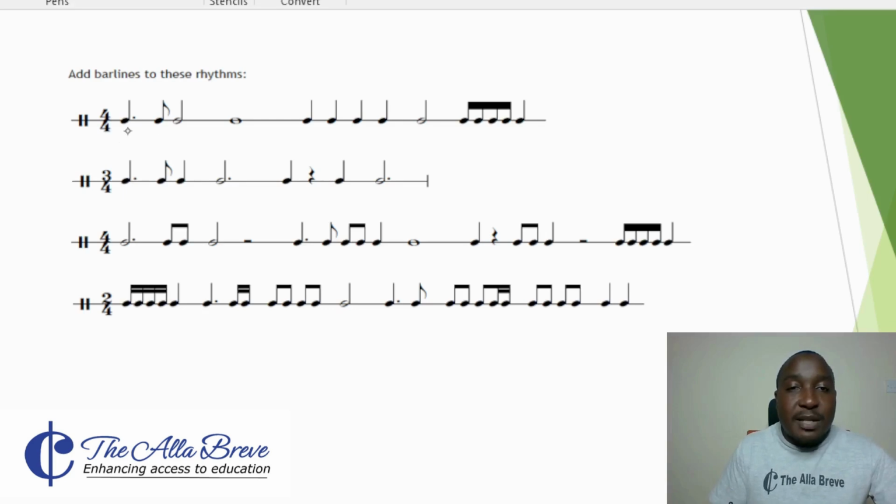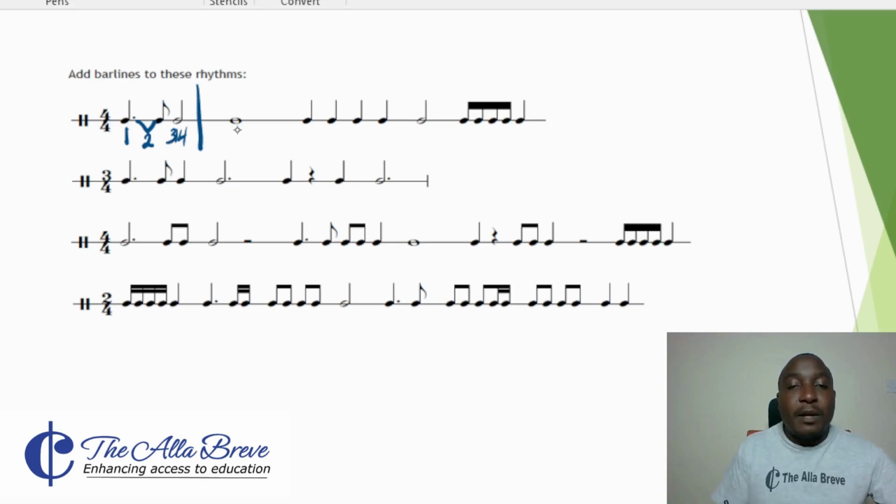Now, we start with these 4 crochets. This is a dotted crochet, which means we have crochet number 1 here. The dot is half of a crochet. So the dot is a quaver. Combined with this quaver, we get another crochet, crochet number 2. This is a minim, it has number 3 and number 4. So this is the bar line.